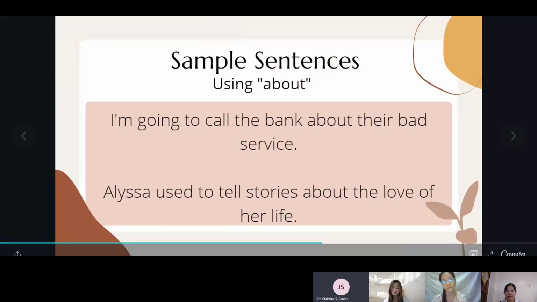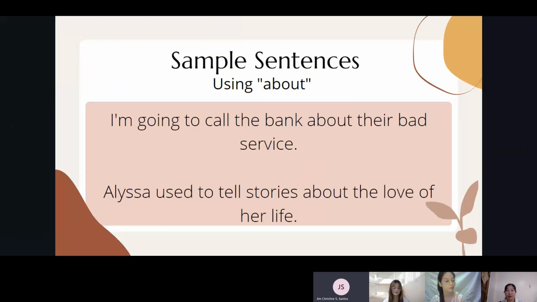These are the sample sentences using about. I'm going to call the bank about their bad service. The next one is that Eliza used to tell stories about the love of her life. The use of the preposition about here is to say that someone is talking about something or about someone. Next slide, please.